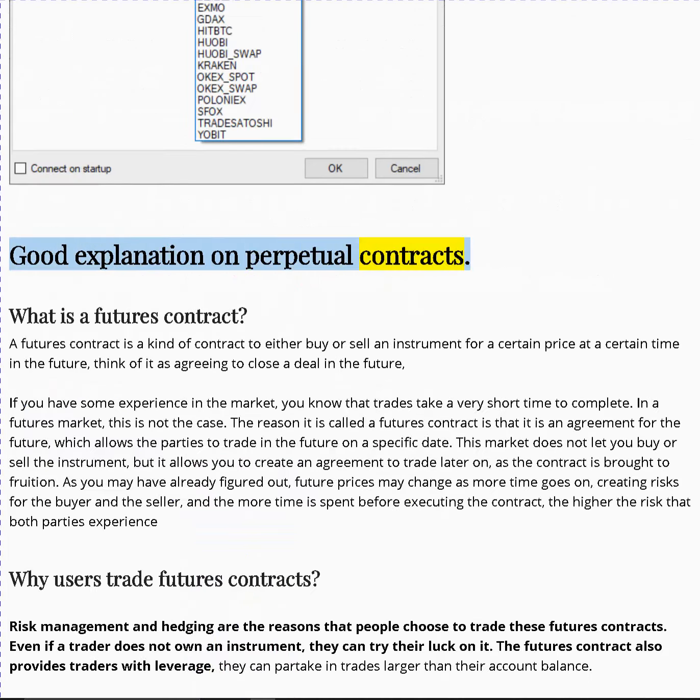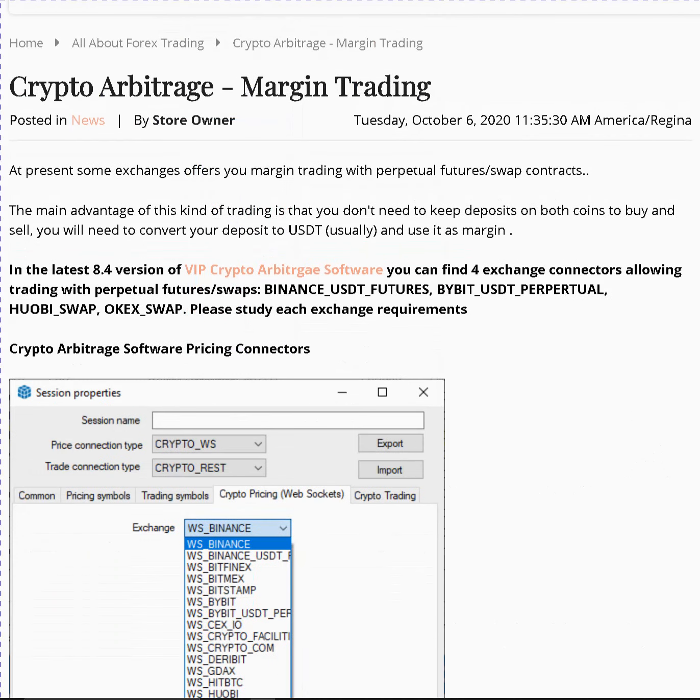Good explanation on perpetual contracts. What is a futures contract? Crypto arbitrage margin trading. Posted in news by store owner. Tuesday, October 6, 2020, 11:35 and 30 seconds AM America Regina.